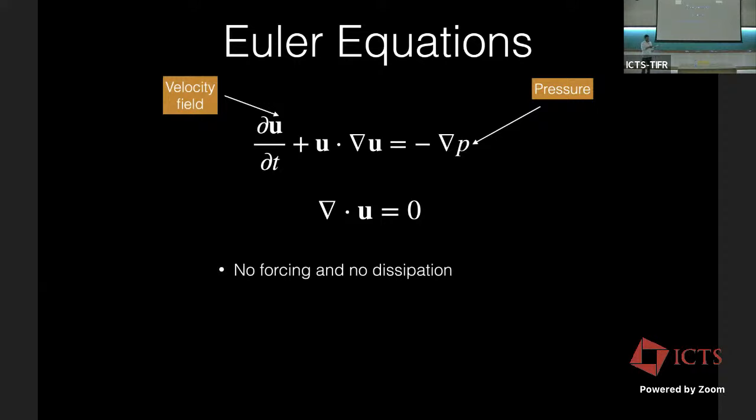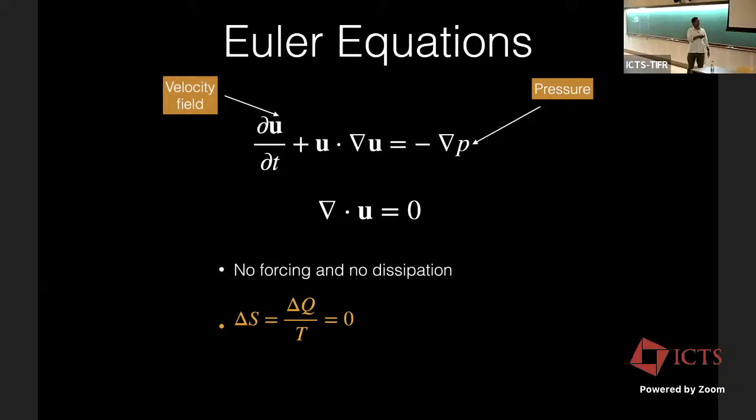So we expect no heat generation. So delta S, the entropy change, which is proportional to delta Q, which is heat generation, is 0. So entropy should not change. This is thermodynamic entropy. So we ask, how do we quantify order if the entropy is not changing with time?